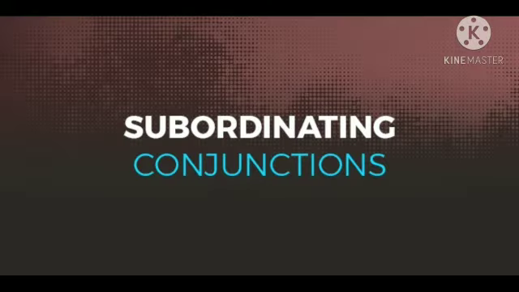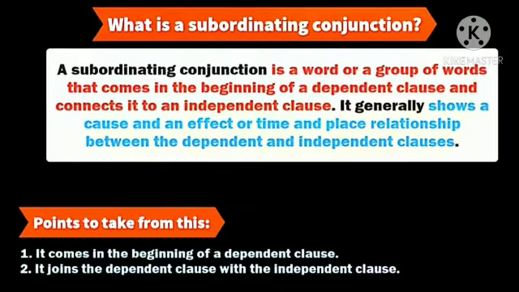Now, let us study about the third type of conjunction, that is subordinating conjunction. Now, what is a subordinating conjunction? A subordinating conjunction is a word or a group of words that comes in the beginning of a dependent clause and connects it to an independent clause. Now the points to remember is that it comes in the beginning of a dependent clause, and the second point, it joins the dependent clause with the independent clause. Let us understand it through examples.